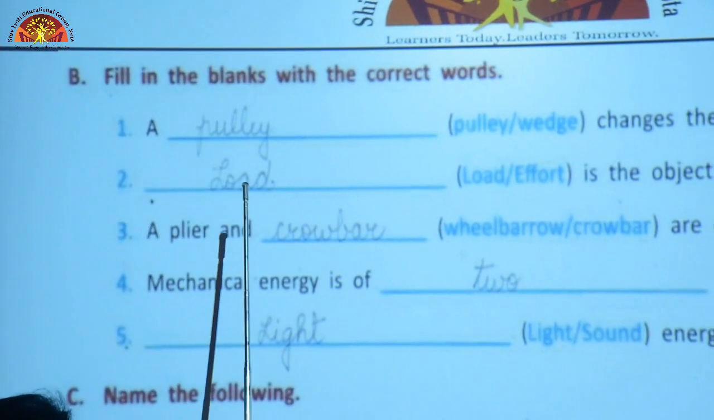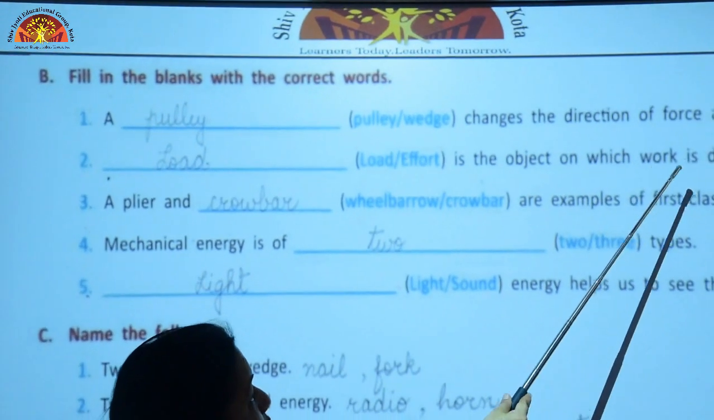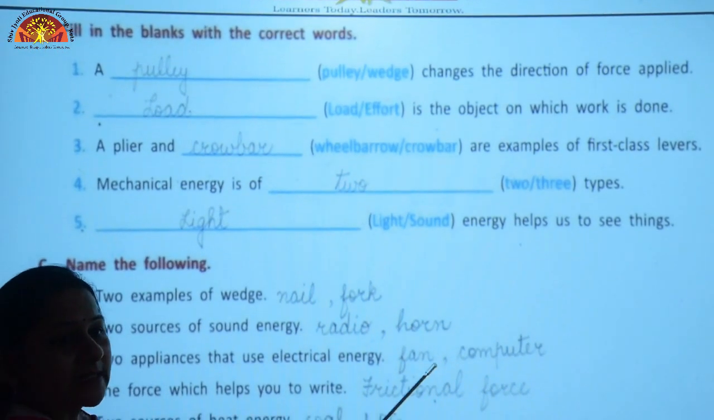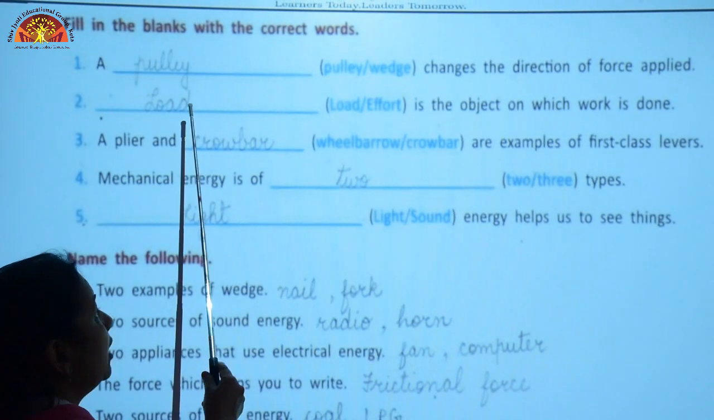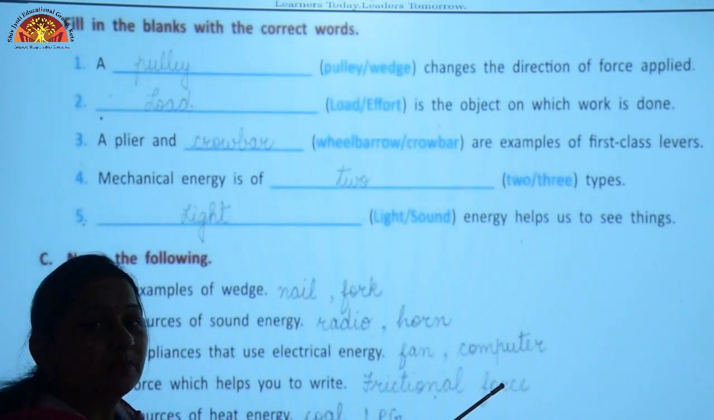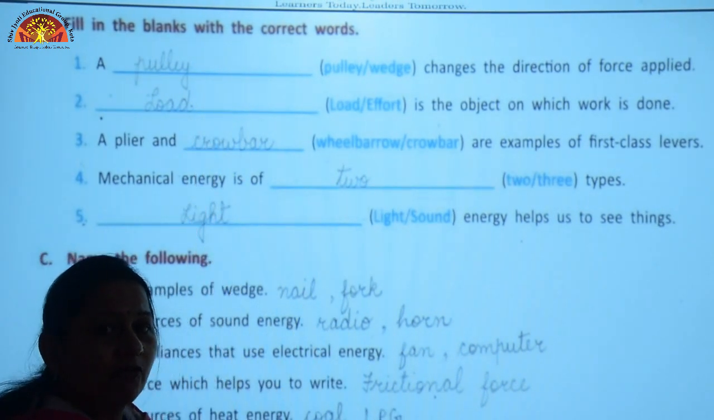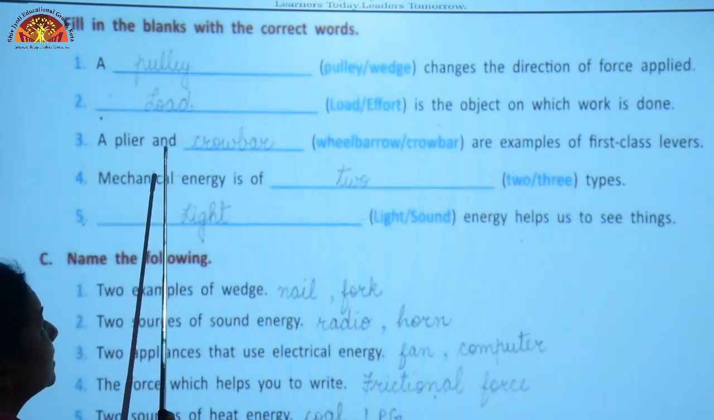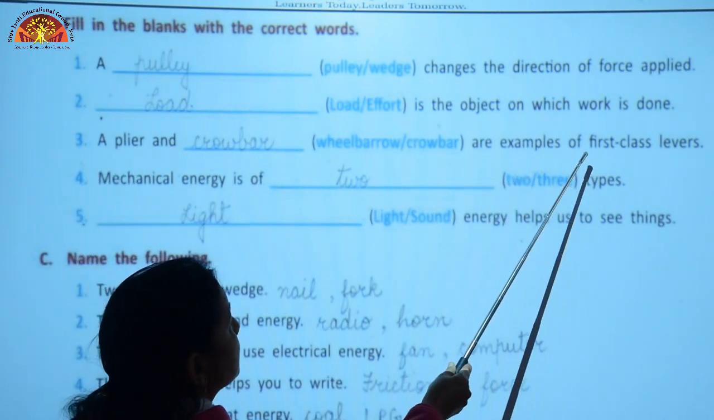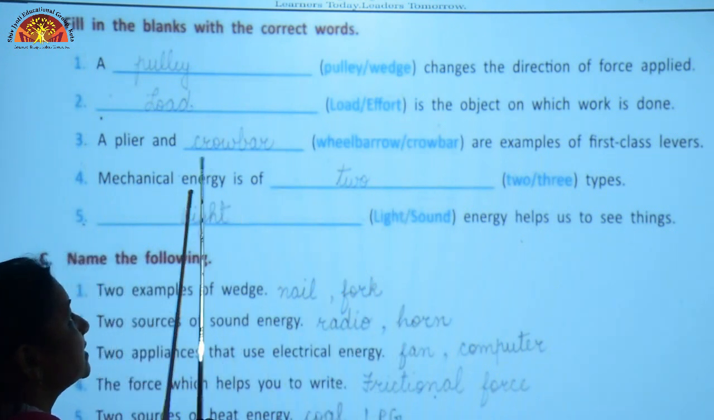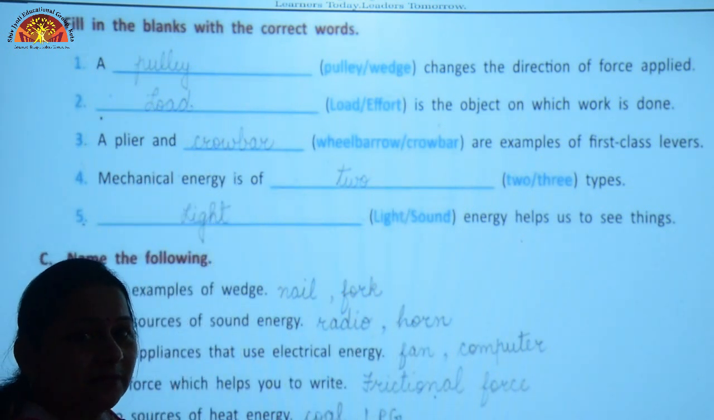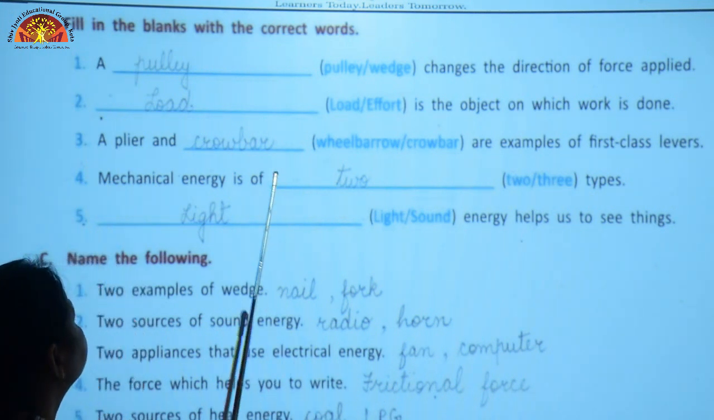Then second one, dash is the object on which work is done. Here we are talking about levers, and in the levers we have the load where the work is being done. Like the scissors, from where it is cutting the paper, that point is called the load. So, the third one, a plier and crowbar are examples of first class levers. In these 2, plier also and crowbar also, we have the fulcrum which lies in the center.